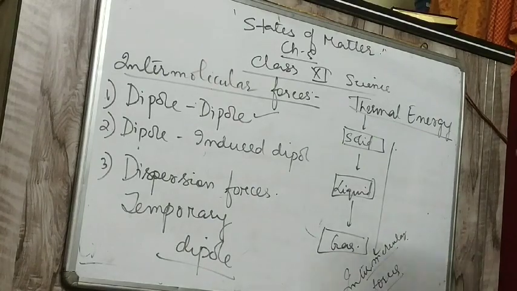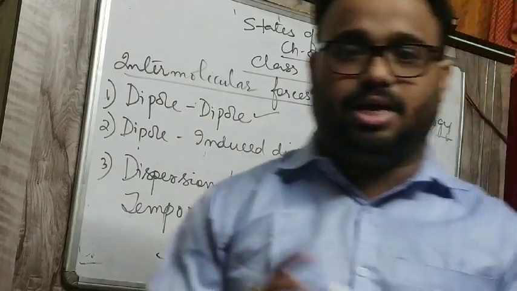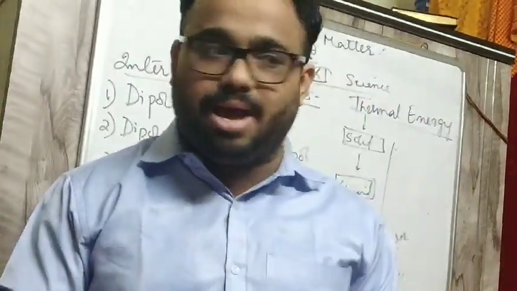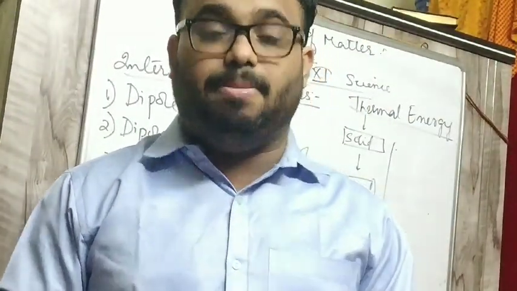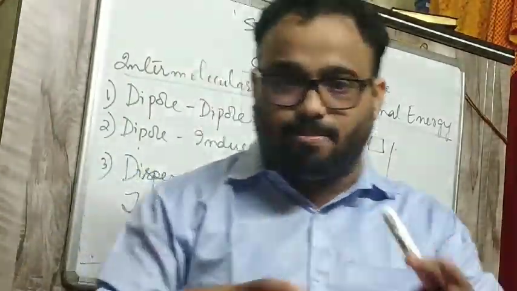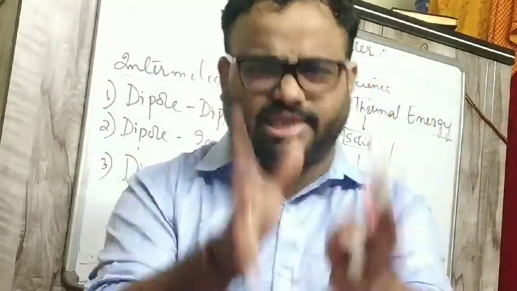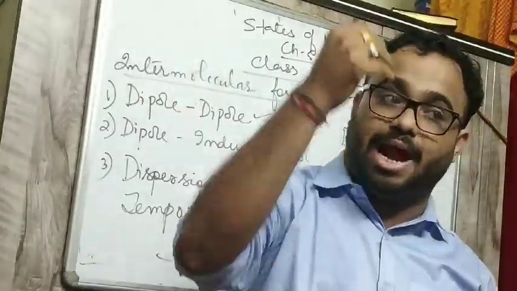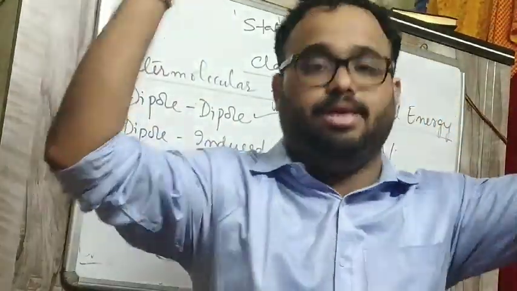In a solid, atoms are tightly packed, in a liquid atoms are loosely packed, but in a gas, atoms are even more loosely packed. So the movement of atoms in a solid will be very less, and the movement of atoms or molecules in a gas will be very high.